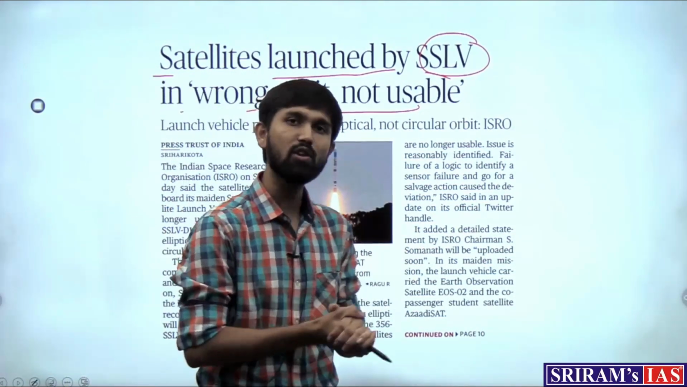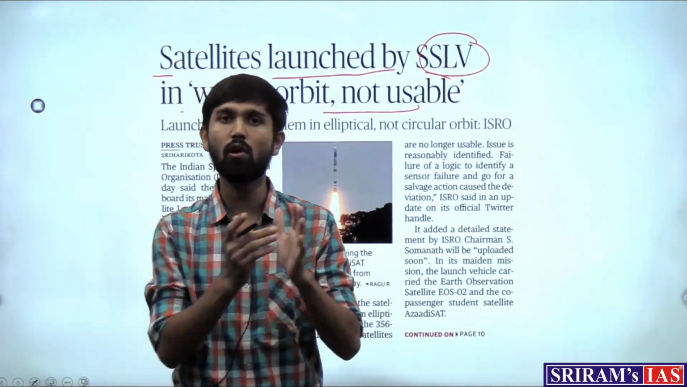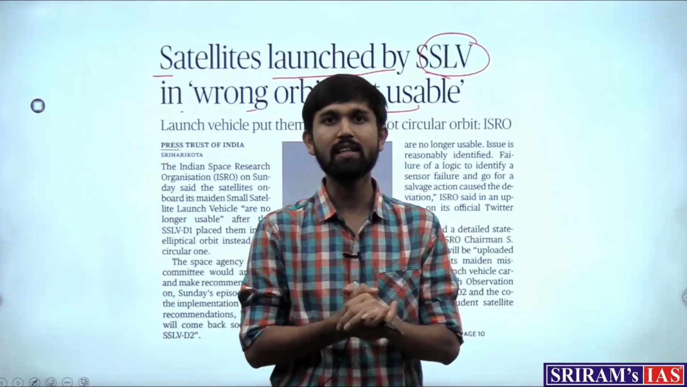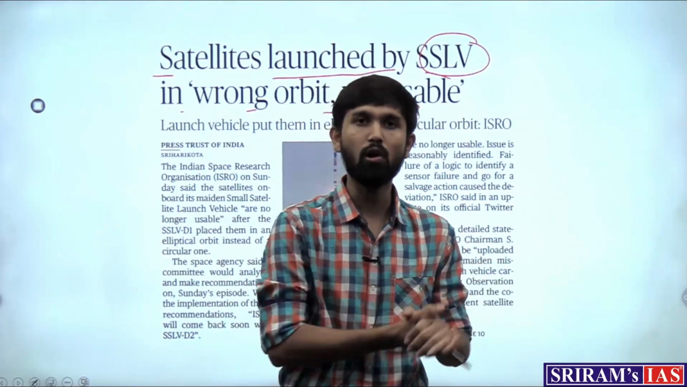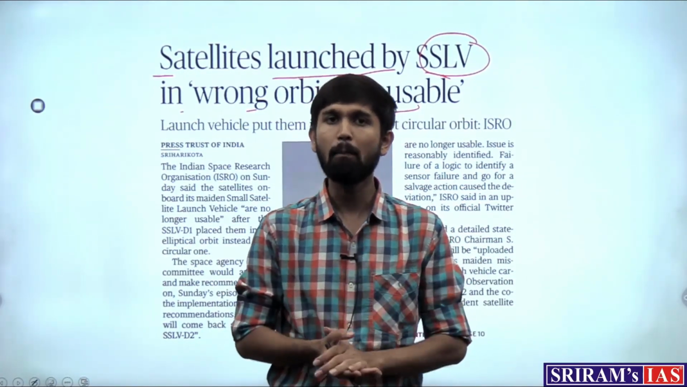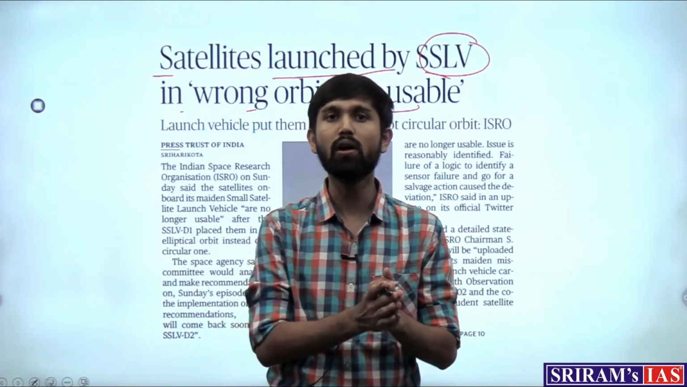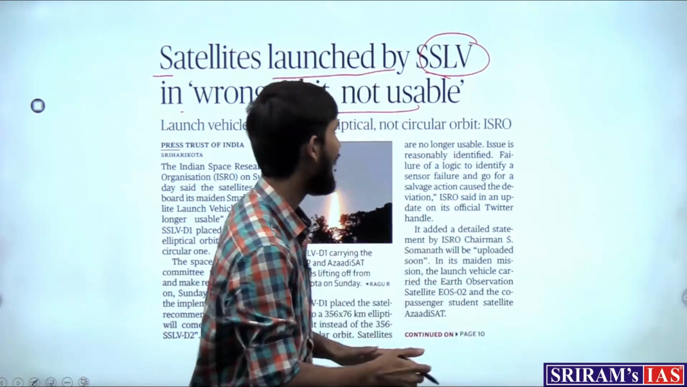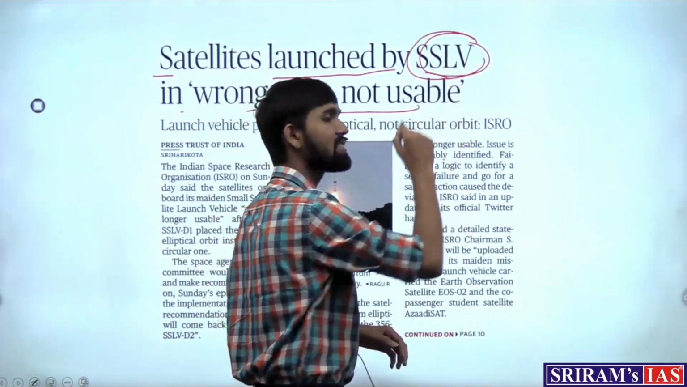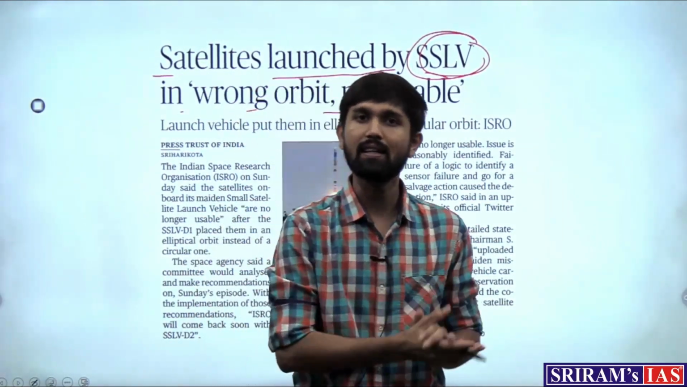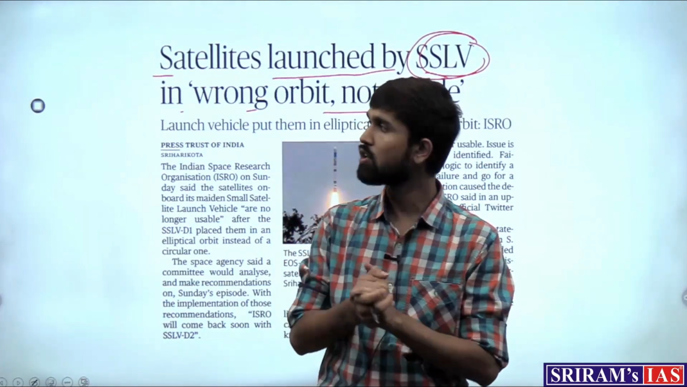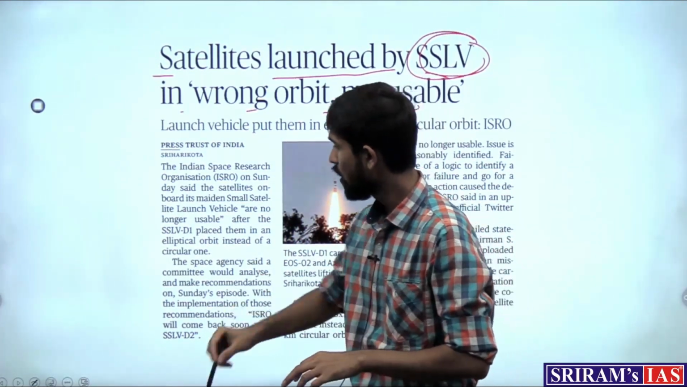So what is the news article talking about? It's talking about the failure of the mission that the SSLV launch vehicle took place for. But from the examination point of view, what becomes important for us to know is the aspects of the mission, as to what is SSLV, and what were the different satellites that this launch vehicle was carrying. So we'll take a look at that. So now what has happened